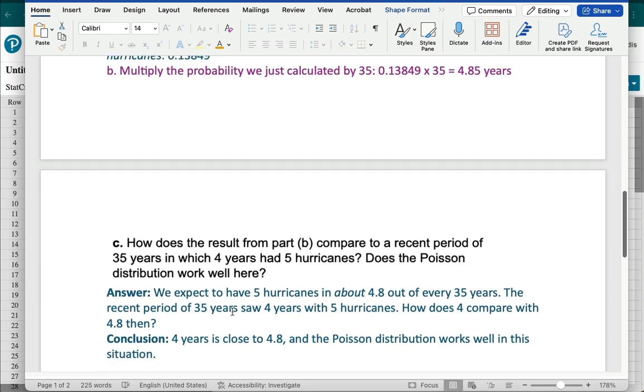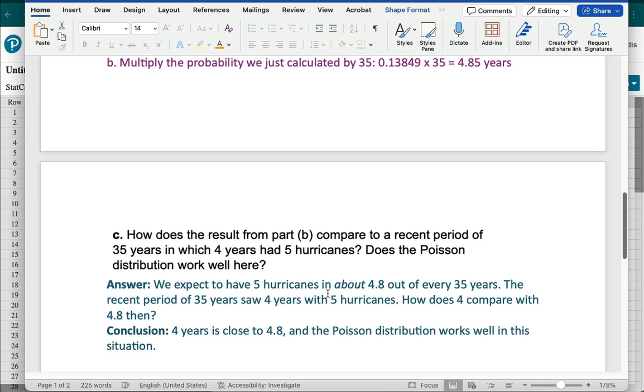So our answer is we expect to have 5 hurricanes in about 4.8 out of 35 years. That's what we just calculated. But that's kind of an average. So the recent period of 35 years, which saw 4 years with 5 hurricanes, is relatively close to that.